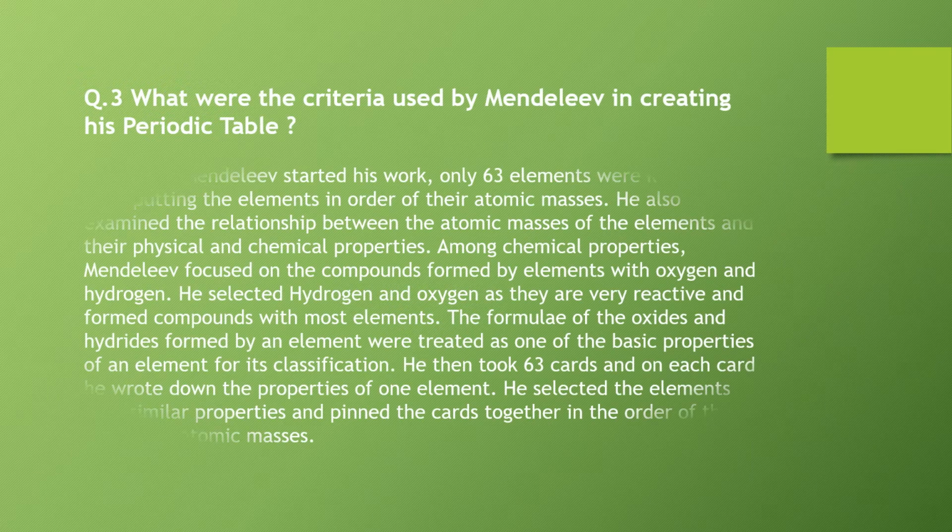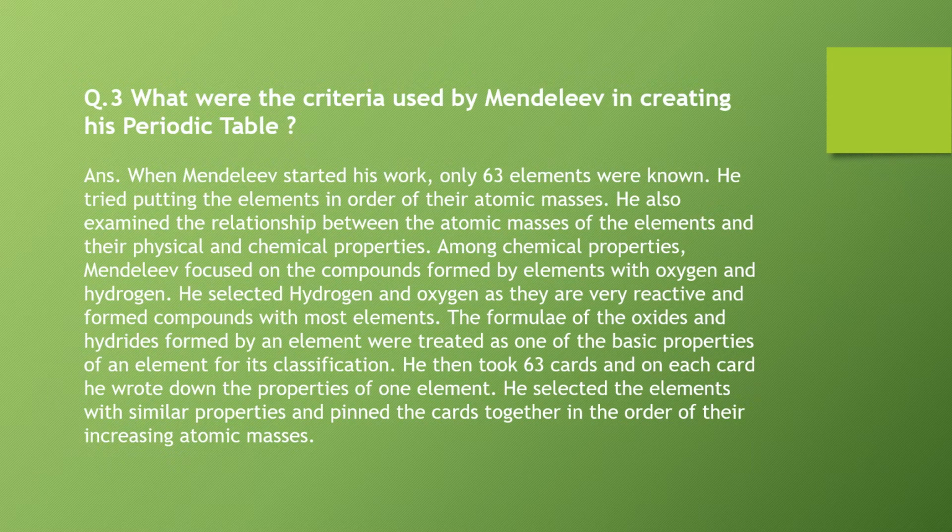Question number 3. What were the criteria used by Mendeleev in creating his periodic table? Answer. When Mendeleev started his work, only 63 elements were known. He tried putting the elements in order of their atomic masses. He also examined the relationship between the atomic masses of the elements and their physical and chemical properties. Among chemical properties, Mendeleev focused on the compounds formed by elements with oxygen and hydrogen.